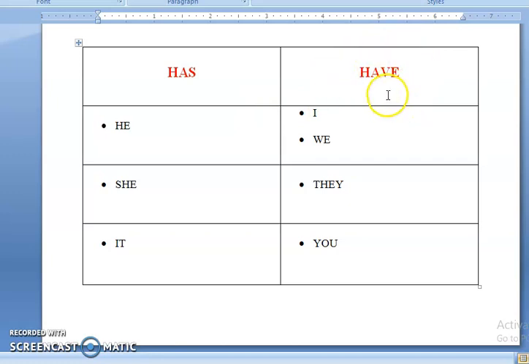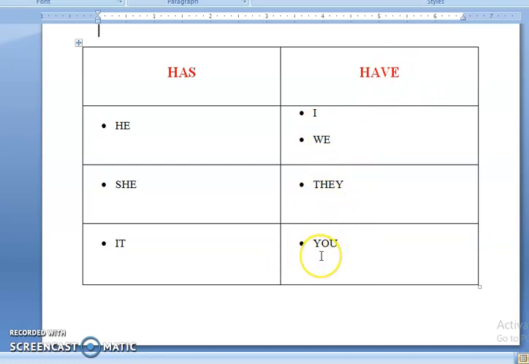Okay, now where will we use have? First of all, for I we will always use have. I have. And for others, like plural, that is more than one person, we will use have, like we have, they have.